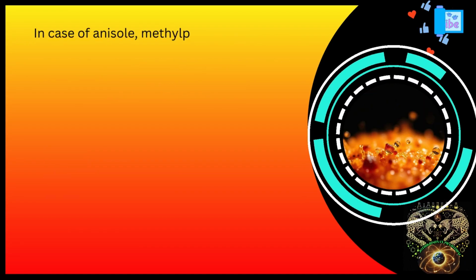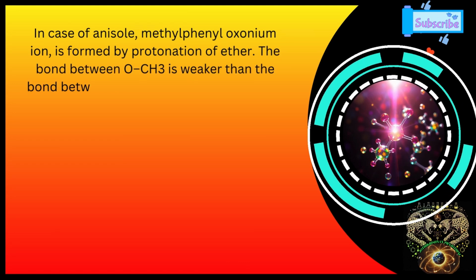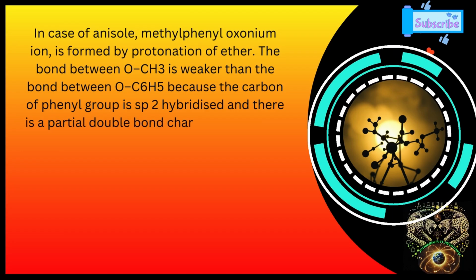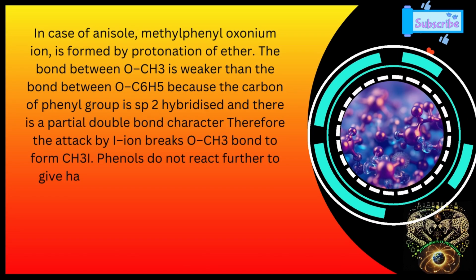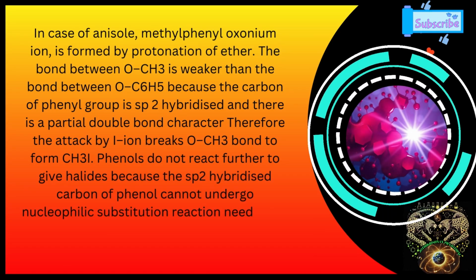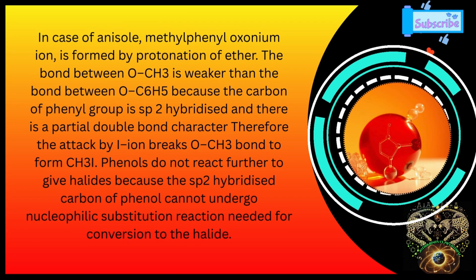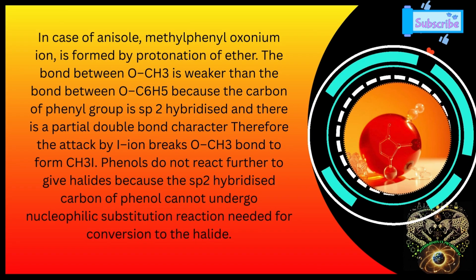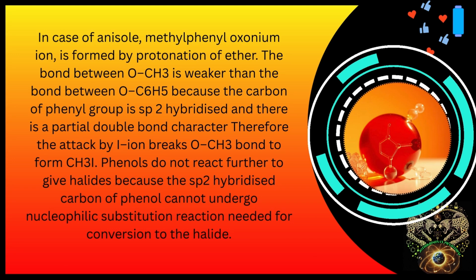In case of anisole, methylphenyl oxonium ion is formed by protonation of ether. The bond between oxygen and methyl is weaker than the bond between the oxygen and the phenyl, because the carbon of the phenyl group is sp2 hybridized and there is a partial double bond character. Therefore, the attack by iodide ion breaks the oxygen-methyl bond to form iodomethane. Phenols do not react further to give halide because sp2 hybridized carbon of phenol cannot undergo the nucleophilic substitution reaction needed